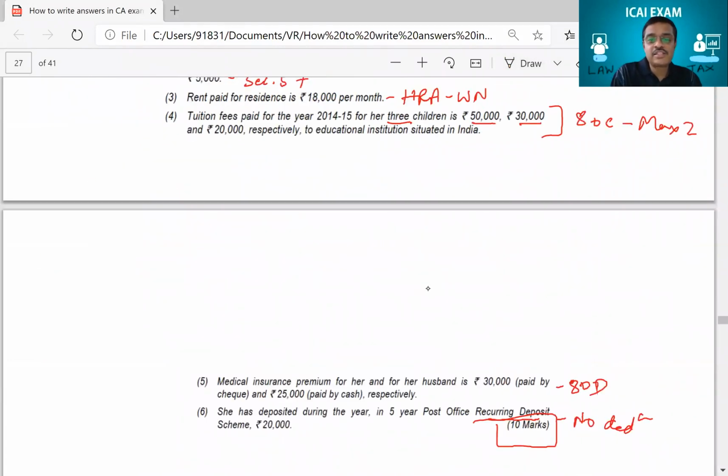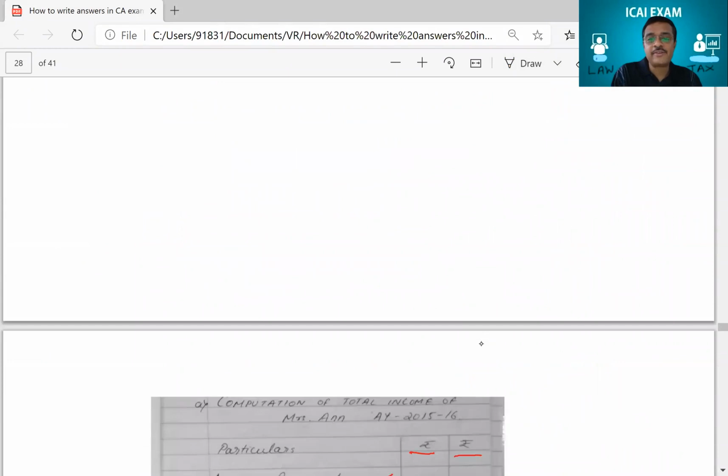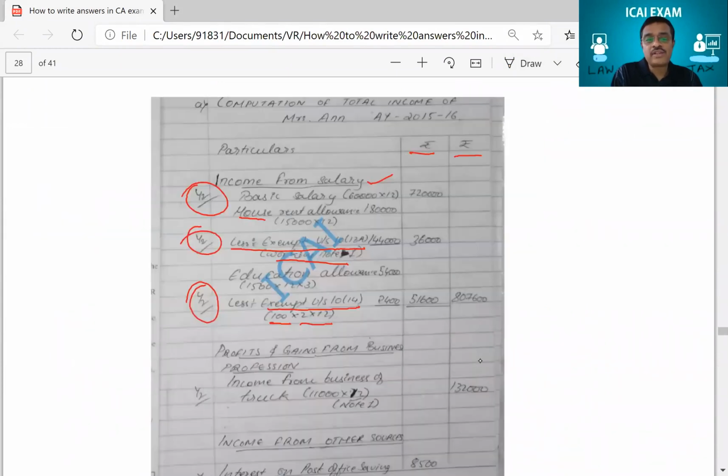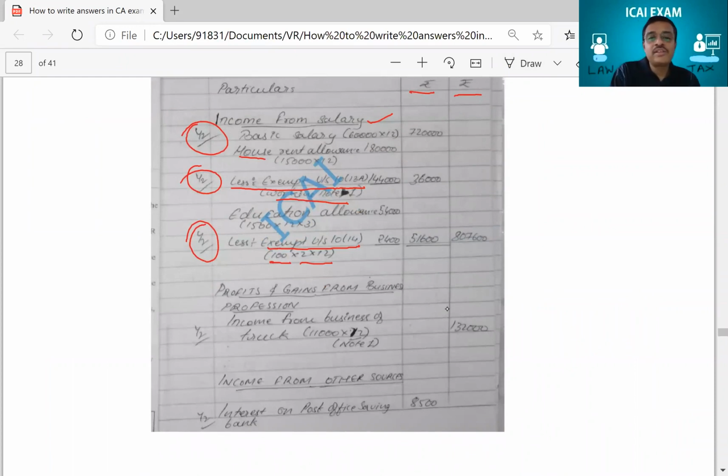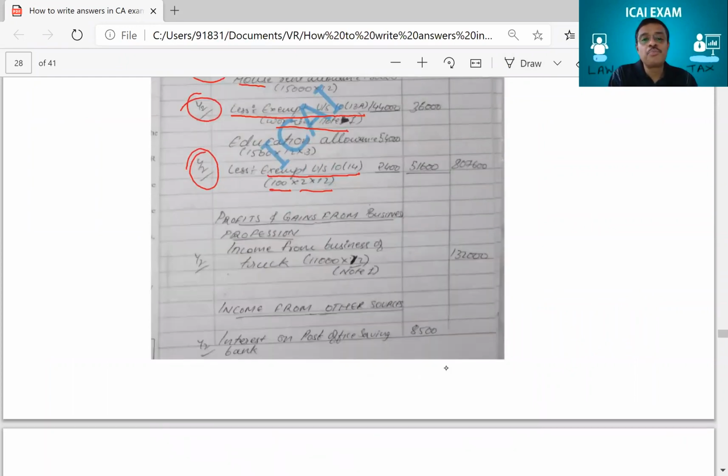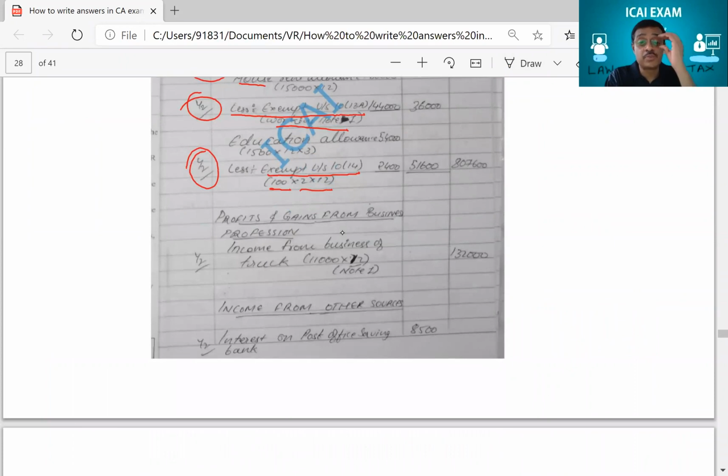So if you see in this answer what this student has done here, this will help you understand what were the correct things he did and what are the wrong things the student did. So he's got this half mark for the calculation. Then so beautifully the student has written profits and gains of business or profession. You see, put the neat heading. Neatly the student has written the heading here and then only started the answer. It is very important to write such headings and then start the answer. Or you can also put it as salary, working note 1, business or profession, working note 2, and then give separate working notes. Both are correct.